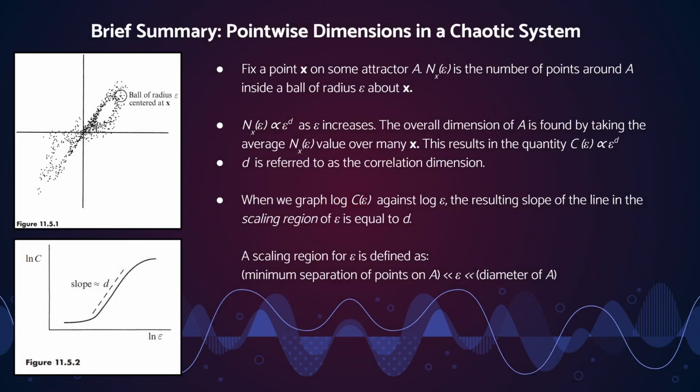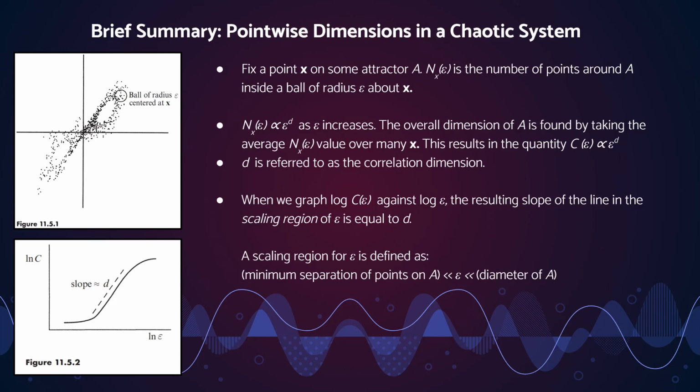I'm not going to spend too much time on this slide because I don't think it's that interesting, and we haven't, in this class, covered too much on chaos. So I'm just going to run through it very quickly. It's a lot like the box dimension method, except we're using a circle this time.